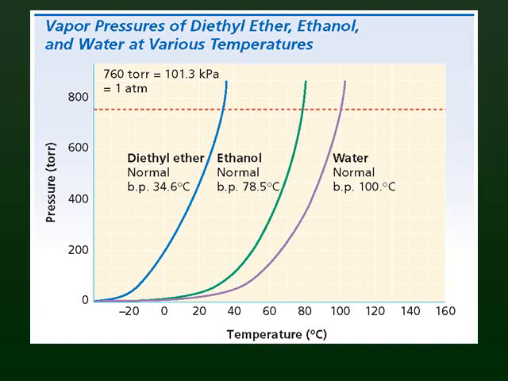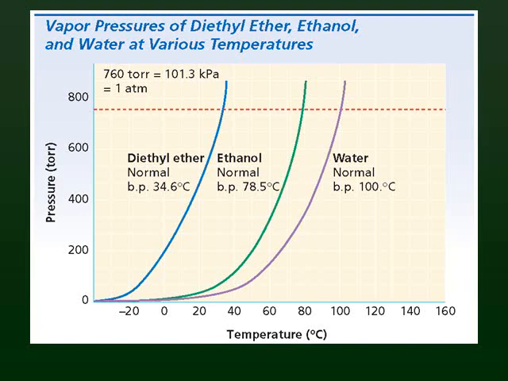At this point, it starts to boil, to evaporate. It boils here, so this is the boiling point of ether, which is 34.6 degrees. At this temperature, its vapor pressure reaches the atmospheric pressure.